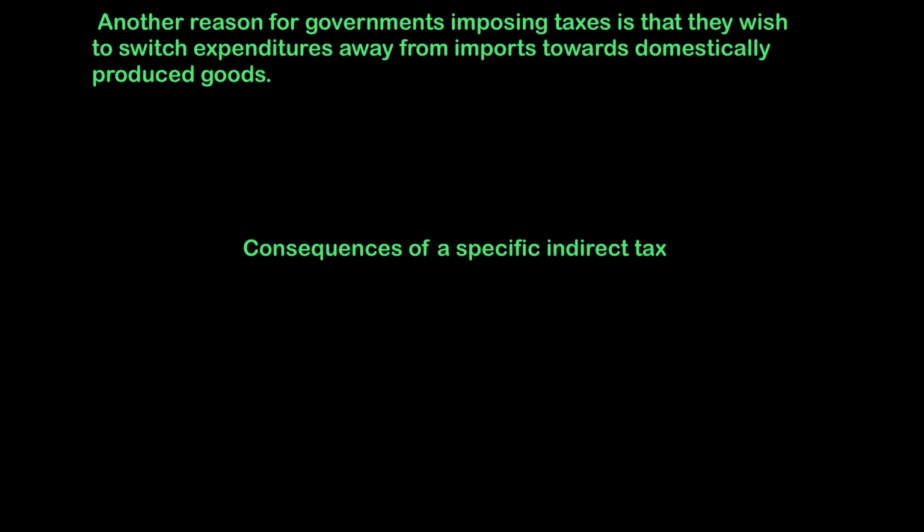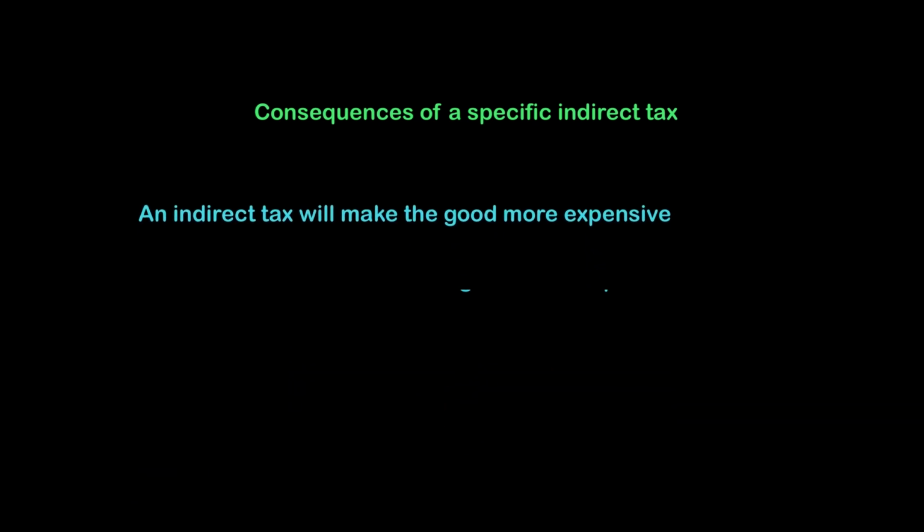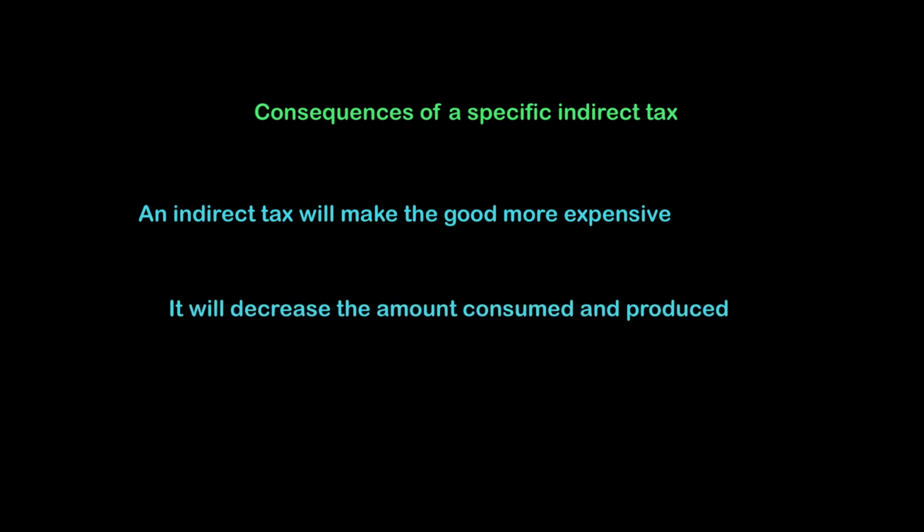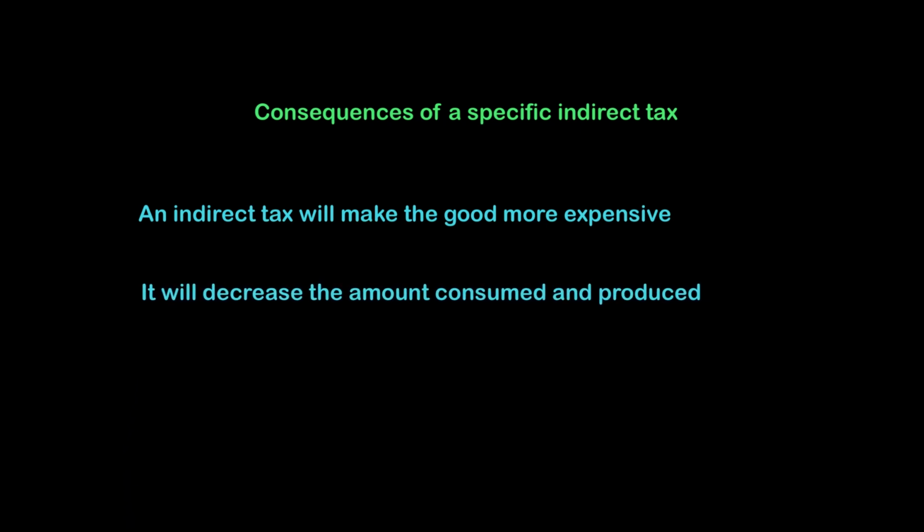Let's now look at some of the consequences of indirect taxes. Well, we'll soon see with the diagram that the indirect tax will make a good more expensive. As we said earlier, it will result in the cost of production going up, and therefore the price of the good will go up. Not only that, it will also decrease the amount which is going to be consumed and produced, because it's like a rise in the cost of production, and consumers will find the good expensive and may cut down on the quantity consumed.